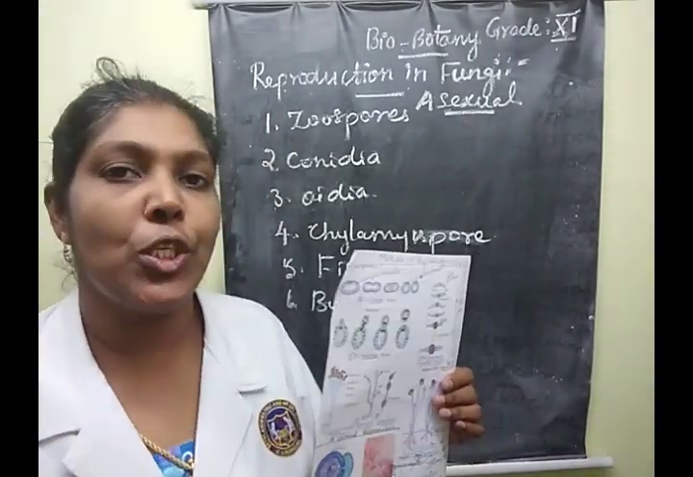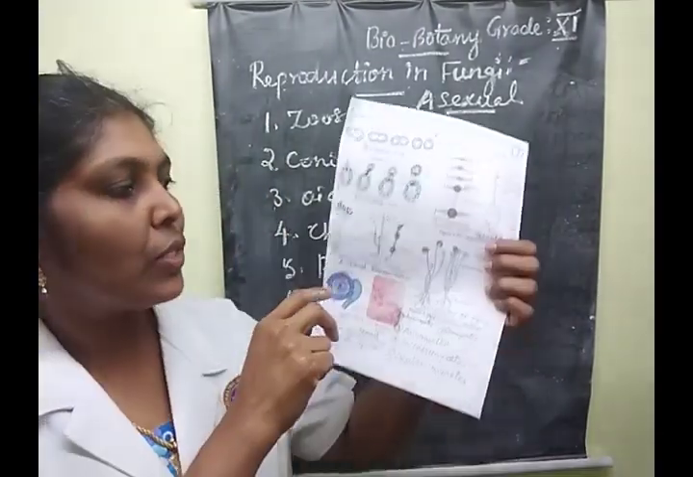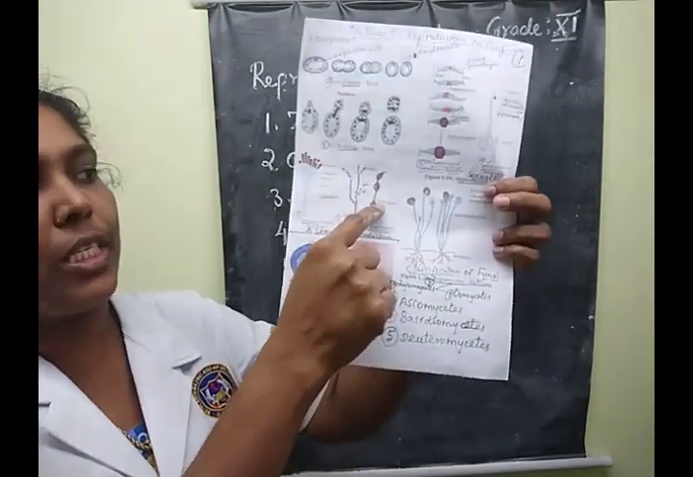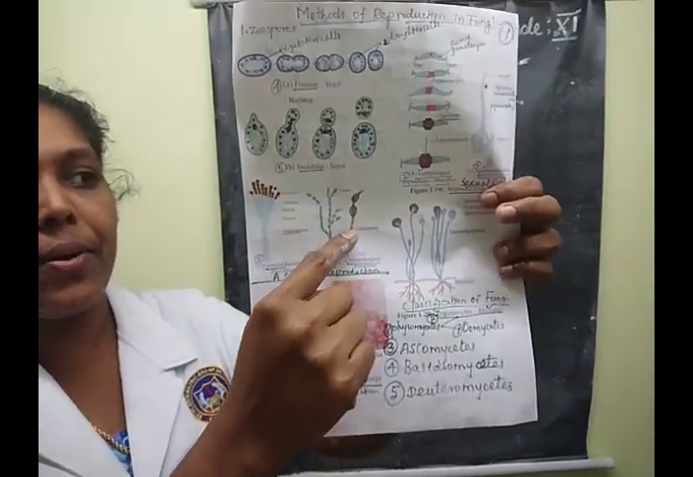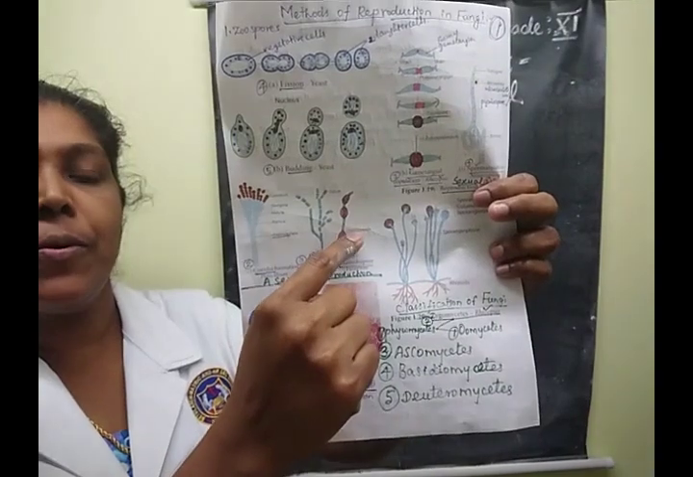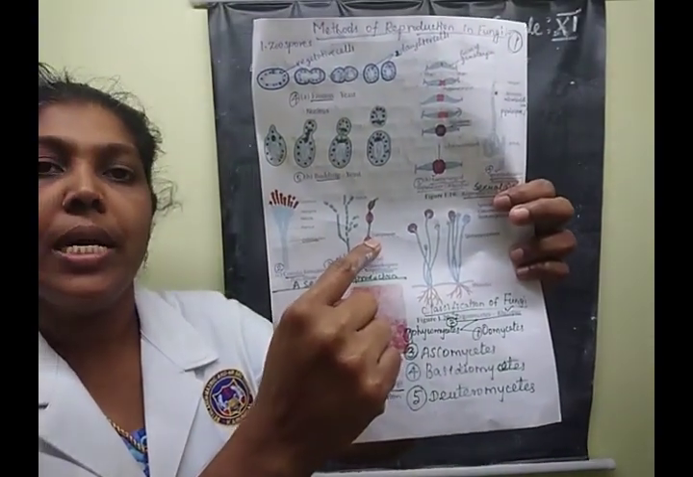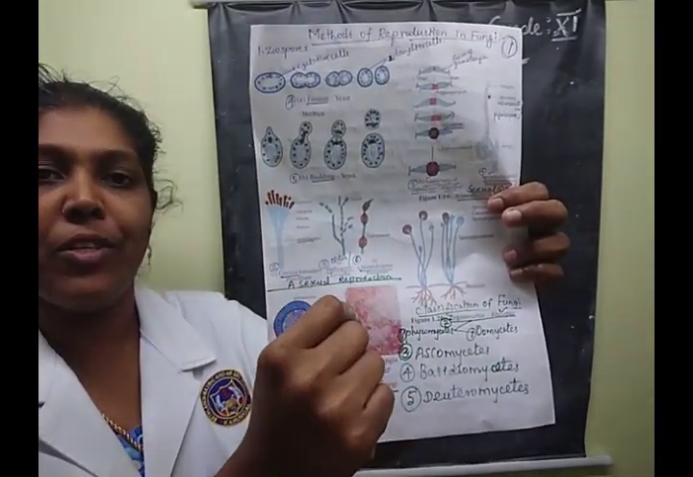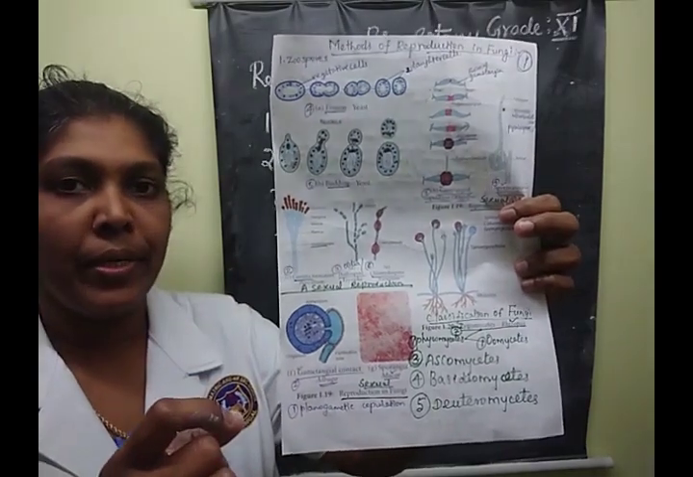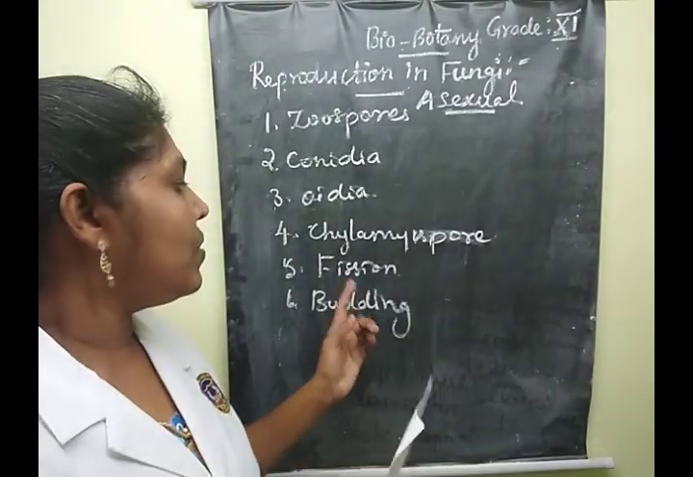The next one is chlamydospore. Chlamydospores are thick-walled resting spores. This is the last one of this series. The thick-walled resting spore is known as chlamydospore. An example species is Fusarium. Clear? Yes.